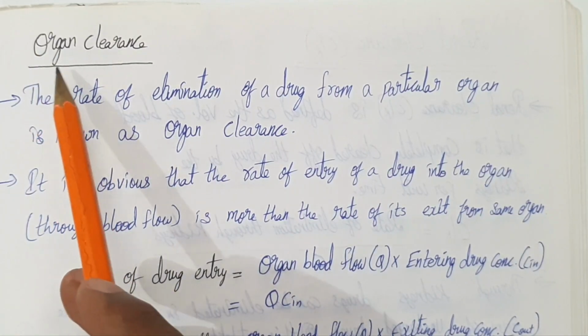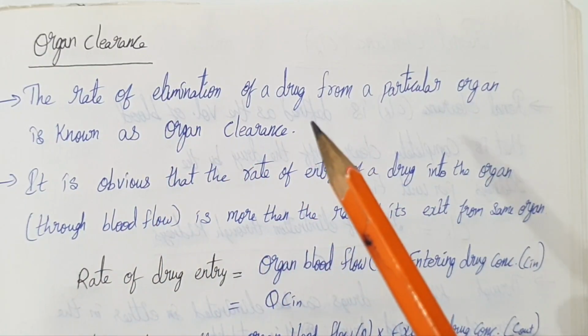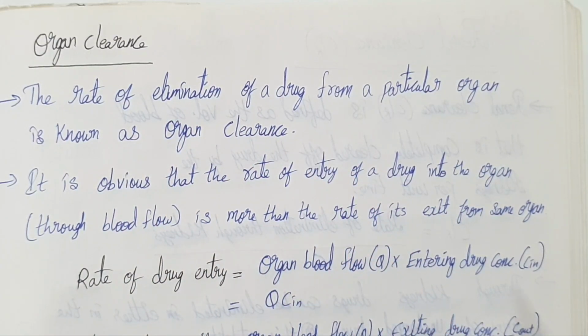Let's focus on organ clearance. The rate of elimination of a drug from a particular organ is known as organ clearance. We can also say it as the rate of elimination of a drug by a particular organ.